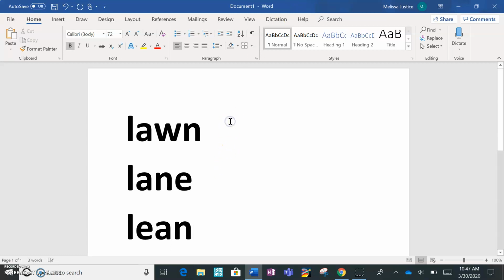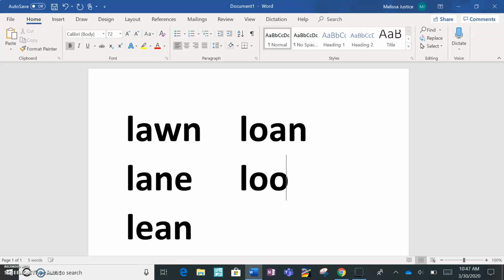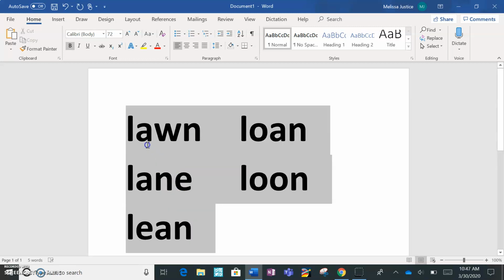Lean means skinny. Say lean. Change the e to o. What word would you get? Loan. Change the o to oo. What word would you get? Loon.